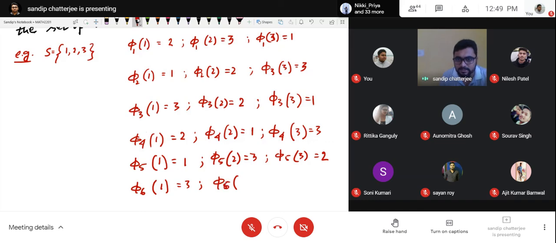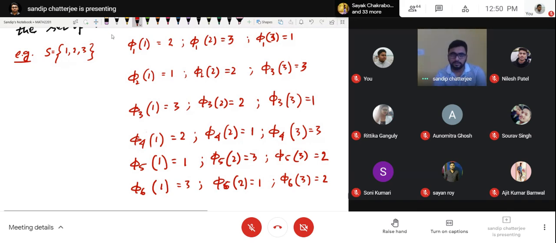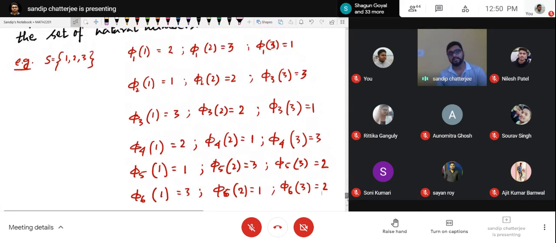phi 6 of 2 is equal to 1, and phi 6 of 3 will be equal to 2. Can I get any other? Just think and tell me. Can I get any other arrangement?